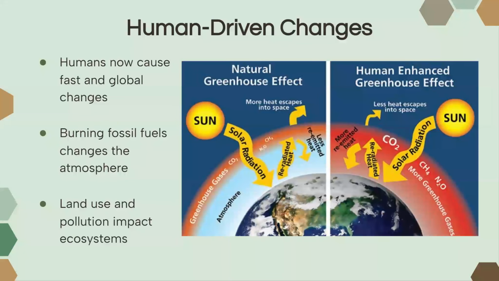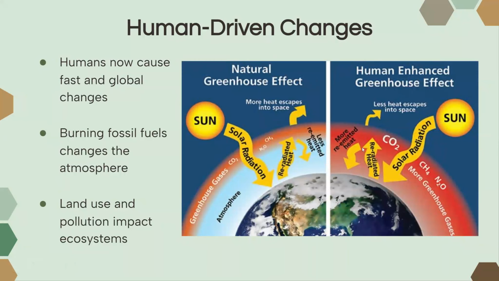So what are some human driven changes happening on Earth? Well, humans are now causing lots of changes that are happening very fast on Earth, and these changes are global changes. We're burning fossil fuels that are changing our atmosphere. We're increasing the amount of carbon dioxide in the air by releasing greenhouse gases, as you can see, compared to natural effects of greenhouse gases in the air.